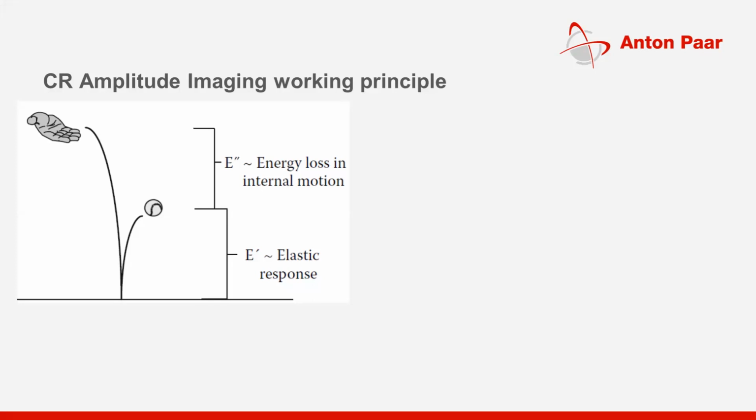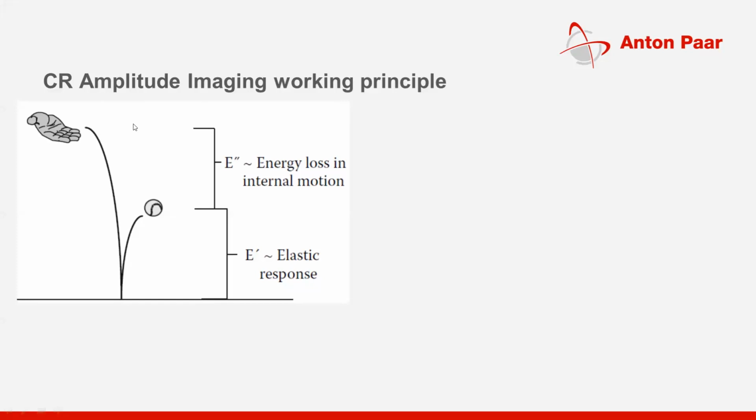If it is a hard surface, the ball will rebound at a different height. If you throw a ball on a very soft surface like a mat, it will not bounce back too much. So the height at which the ball bounces back, I will call it the amplitude, and that amplitude is a response of the elastic material.